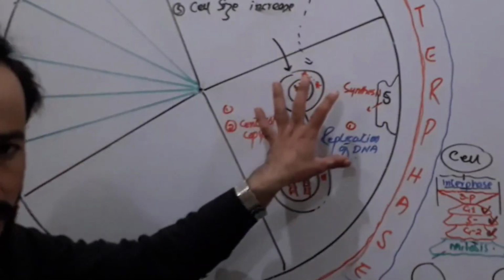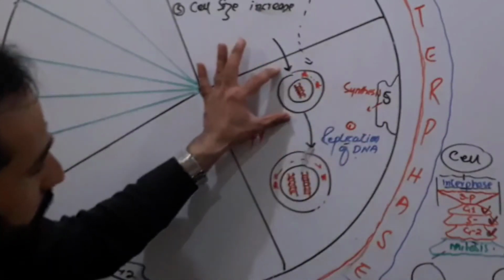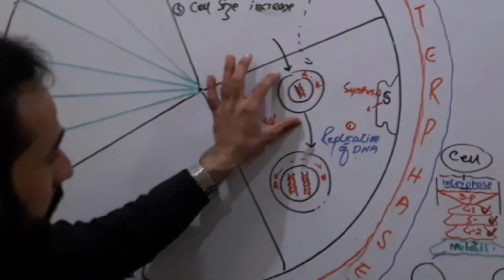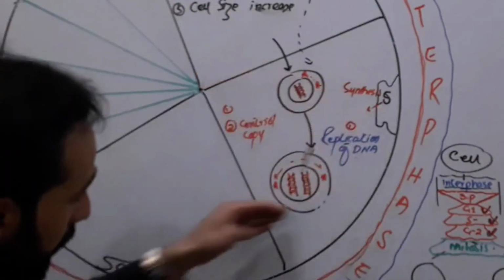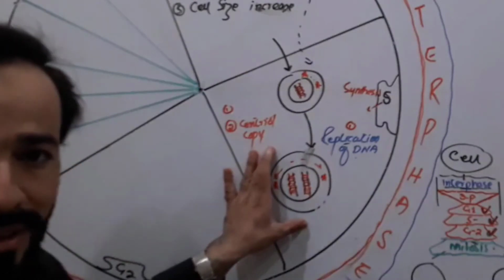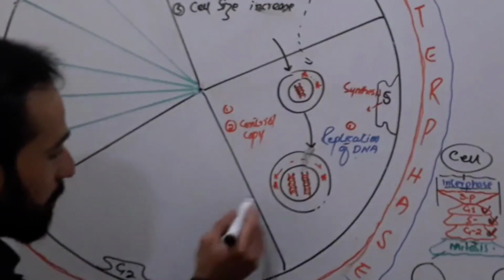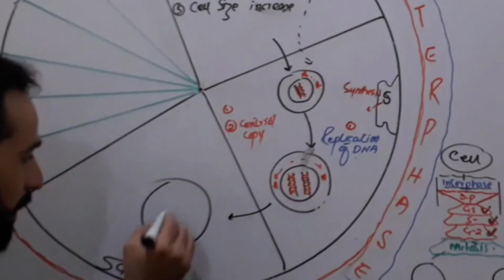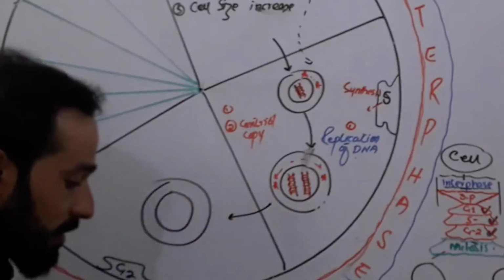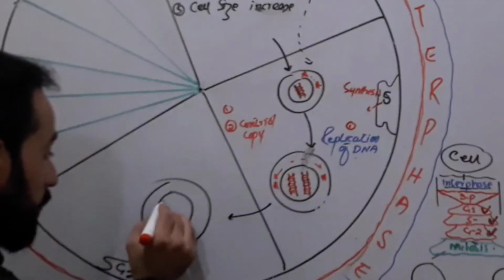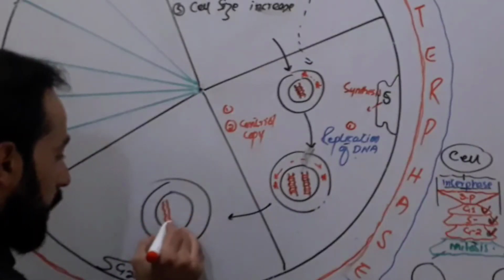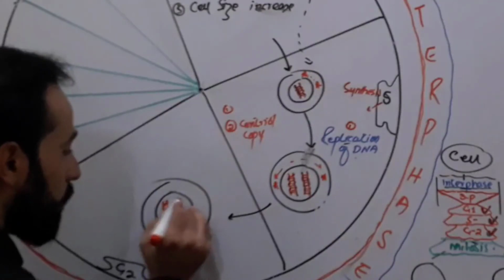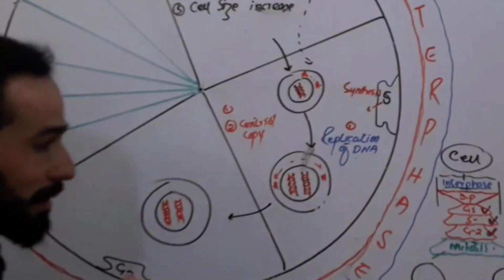Whenever the S phase completes, the cell which came from the G1 was like this. Now whenever this cell is leaving the S phase, it's becoming like this, right? So what happened here? The cell which comes out of the S phase must have an extra copy of the DNA. Its DNA must have been replicated, right?